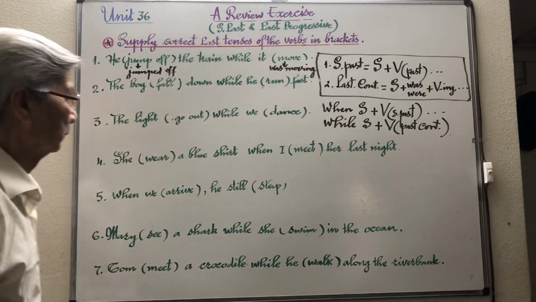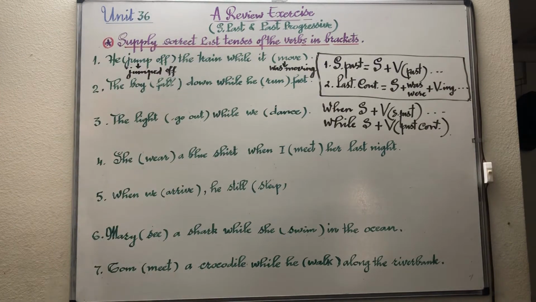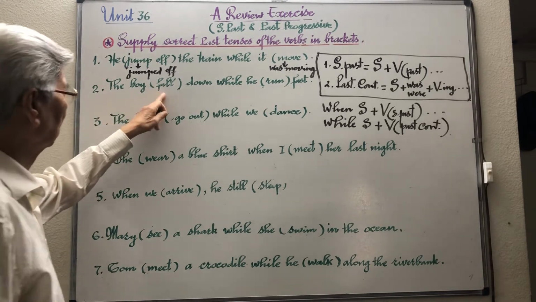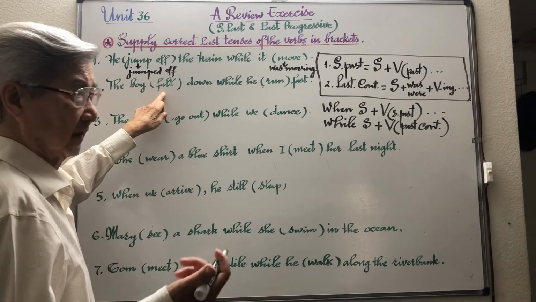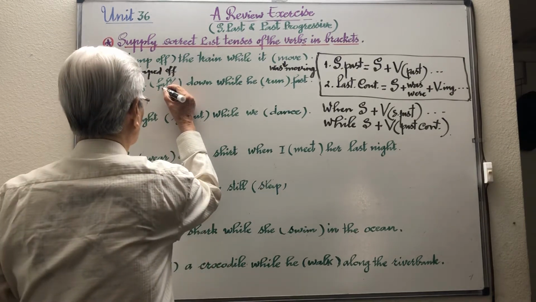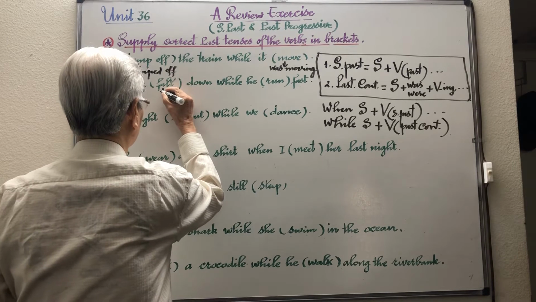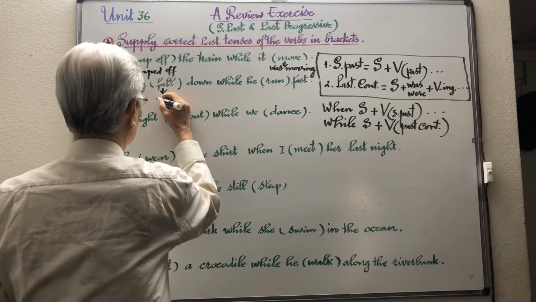Number two: the boy fall down while he ran fast. Fall down means a flash action, so we conjugate in simple past.